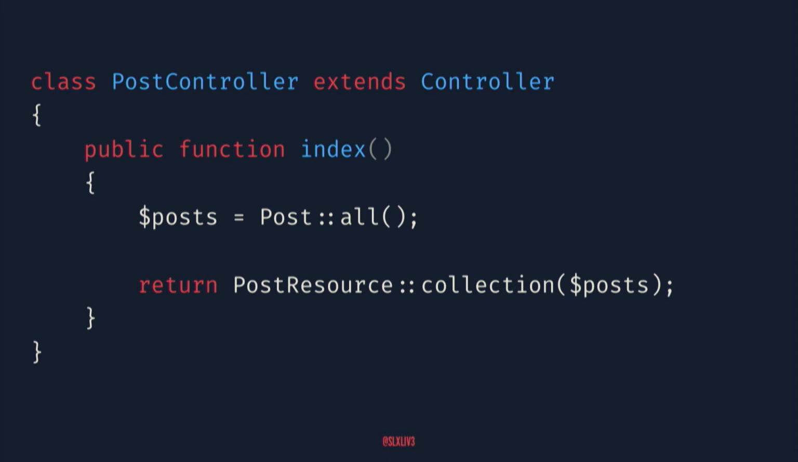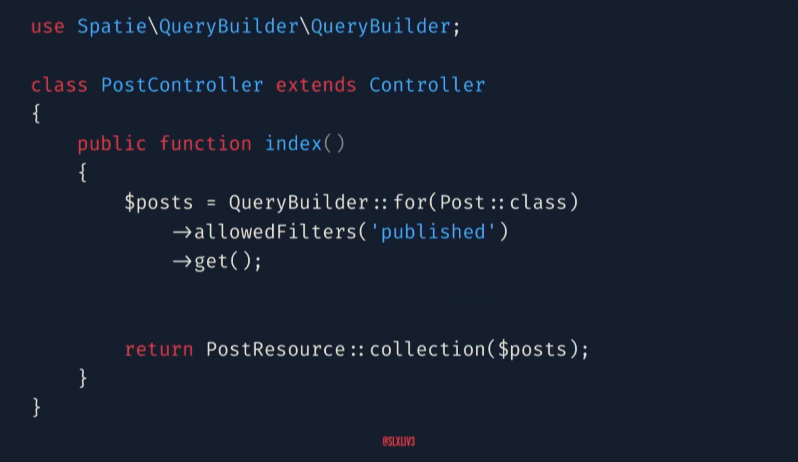So this is what our post index looked like before. We'll just grab all of the models and we'll pass it through the resource. And to make that change to enable dynamic querying for things, I don't know how it gets any easier than this. So I'm really excited to just mention this package because it's a huge time saver and it really enables a lot of flexibility to your API.